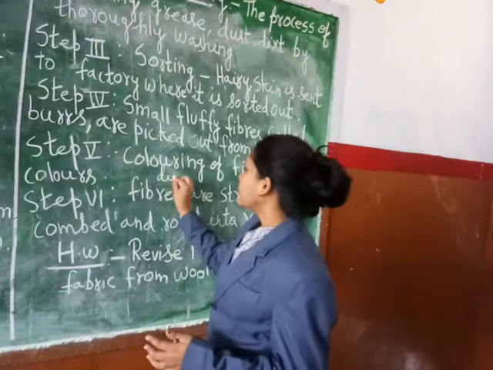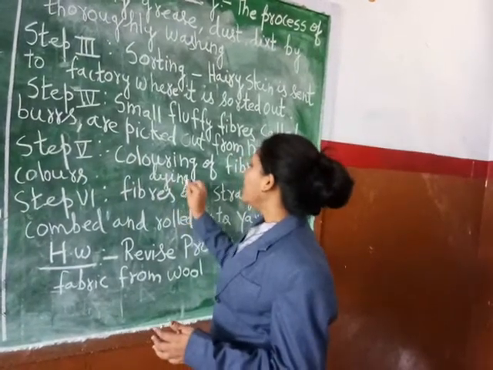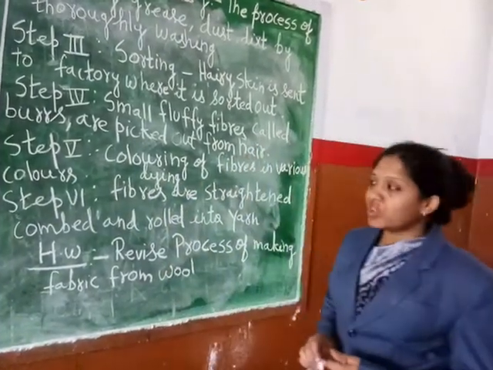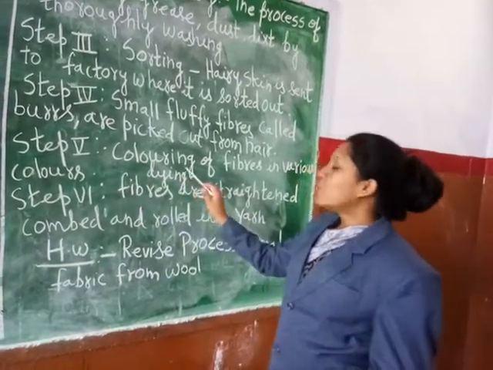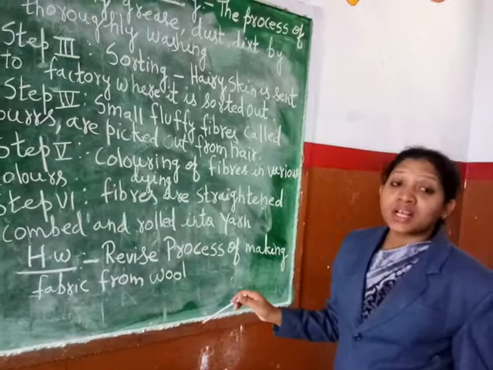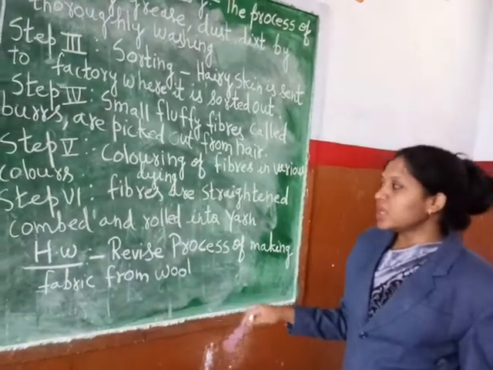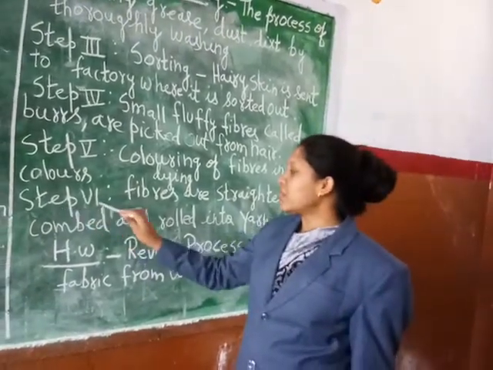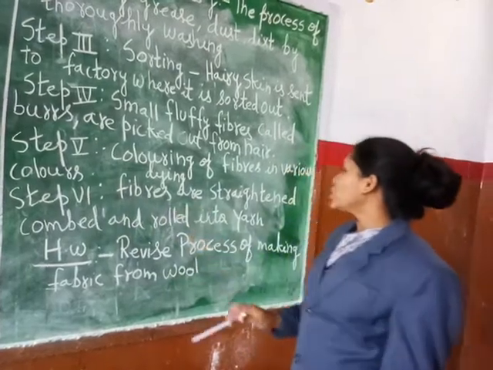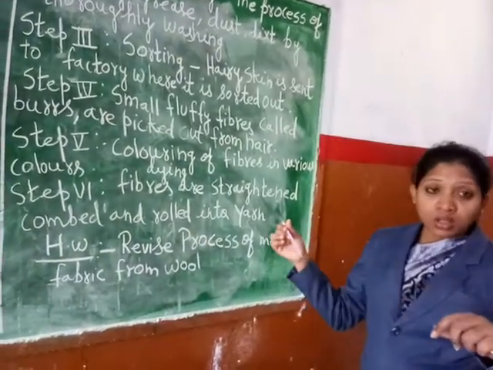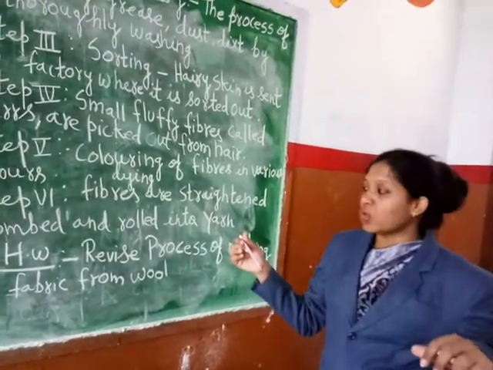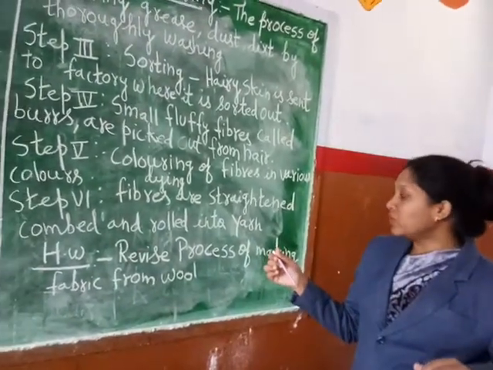Now nowadays we can make various colors of sweaters by the process of dyeing. Dyeing means when we color anything, we say it is dyeing. Okay, so in step 5, whatever fibers we have, we will color them. Clear, students? Then coming to step number 6, fibers which are straightened.